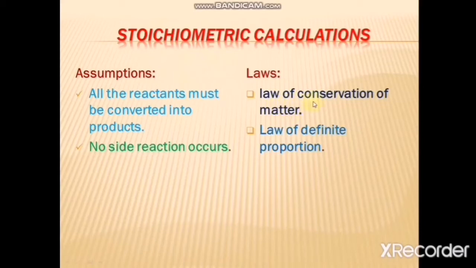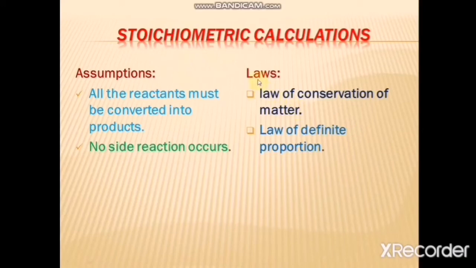So the law of conservation of matter is always obeyed in stoichiometric calculation, and the law of definite proportion means every component has a definite composition, a definite proportion of atoms. For example, water has the formula H2O, meaning it has 2 hydrogen atoms and 1 oxygen atom. This is its composition, which is definite and fixed. So definite proportion means you have a fixed composition. The law of definite proportion tells us that every compound, every molecule is composed of a definite amount of atoms or elements.